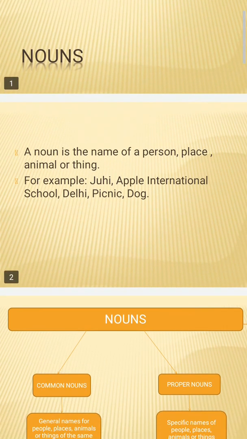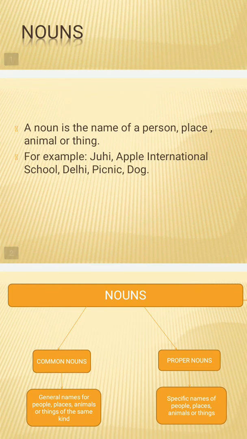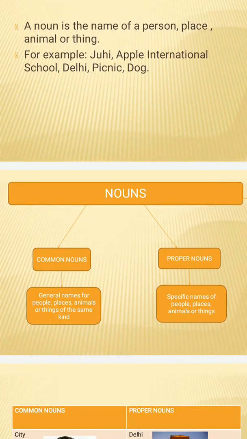For example, all of us have names. Your name is Priya, right? Somebody's name is Akash. That is the name of a person. So the names of persons are also known as nouns. As an example, we can see here in this PPT: Juhi, Apple International School, Delhi, picnic, and dog. These all are known as nouns, as these are the names of a person, place, animal, and thing respectively. So now we will have a look at the types of nouns.